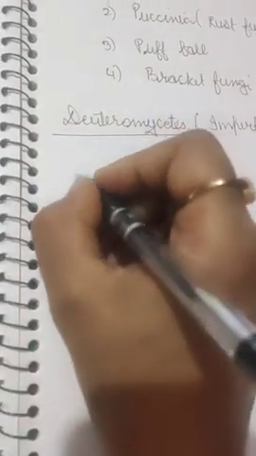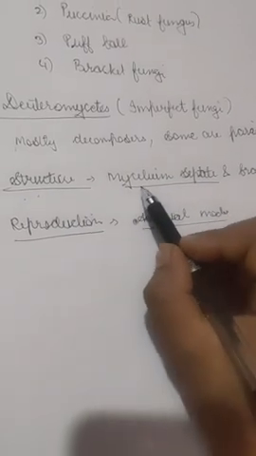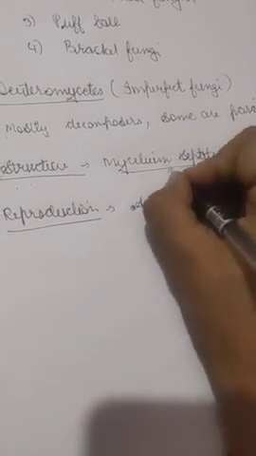So these Deuteromycetes are mostly decomposers and some are parasites. Okay, so the structure of these Deuteromycetes: they have mycelium that is septate and branched.